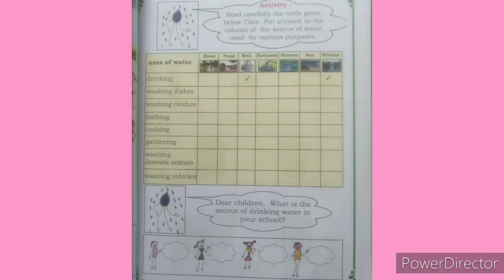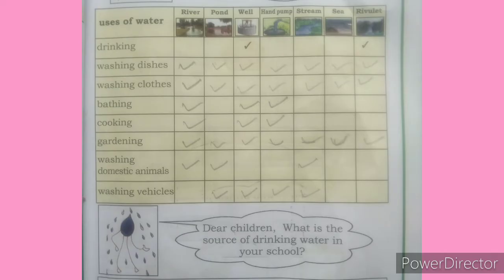See the first column, uses of water. First one, drinking. For drinking purpose, which water you can use? You have to put a tick mark. For drinking purpose, you can use well water and rivulet water. For drinking purpose, you will use this water.